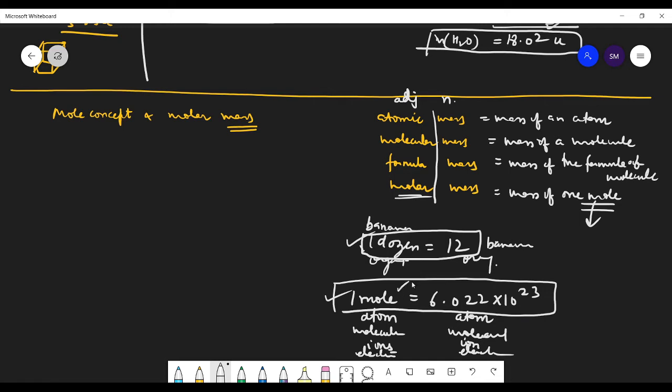Whatever you are adding on this side of mole, the same thing goes on that side. So 1 mole of atoms means 6.022 into 10 to the power 23 atoms. Is the concept of mole clear? Yes, sir. Clear.